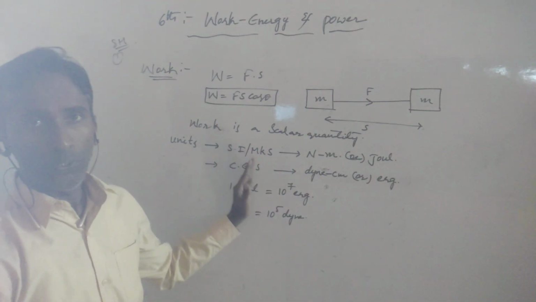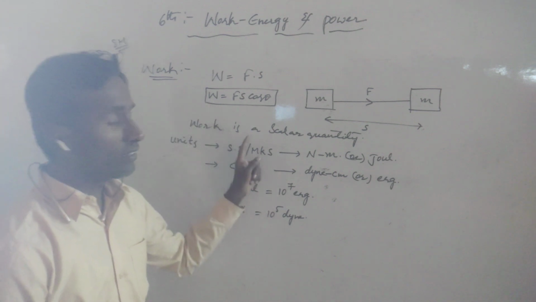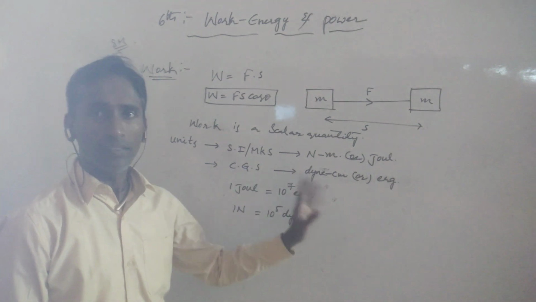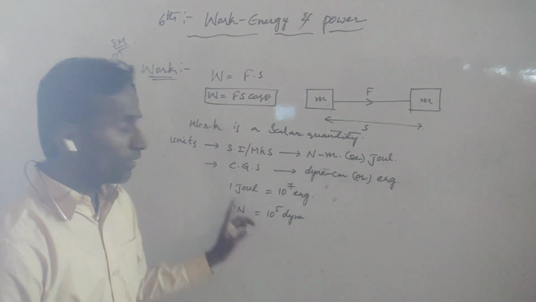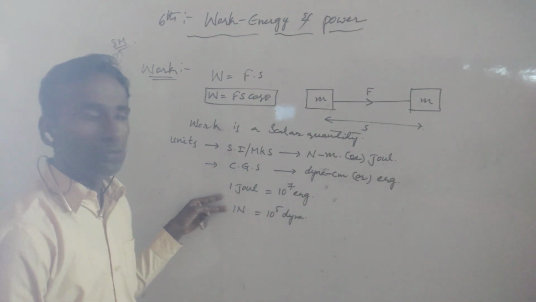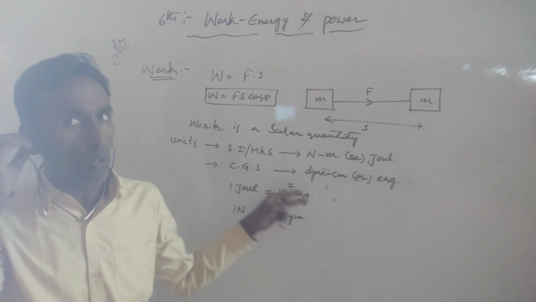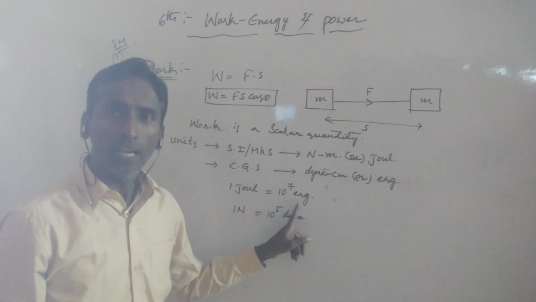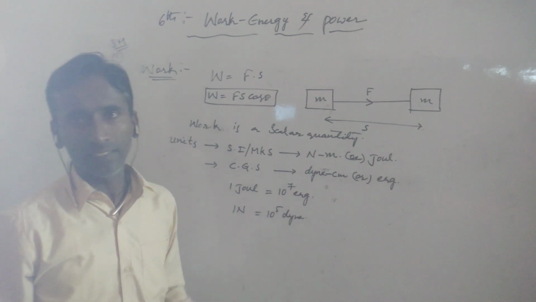These are the units for work, in the MKS or SI system and in the CGS system. These are the two values we are taking. 1 joule is equal to how many ergs, and 1 Newton is equal to how many dynes? 10 to the power 7 erg and 10 to the power 5 dynes.